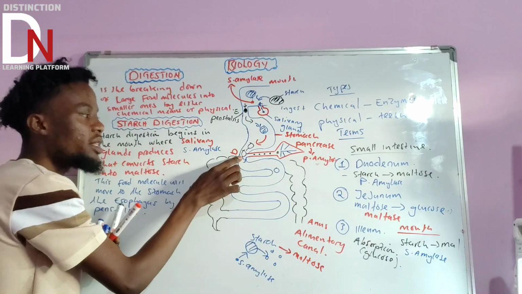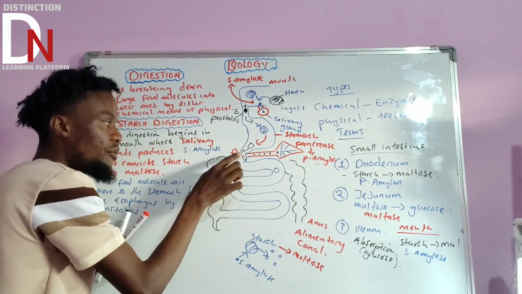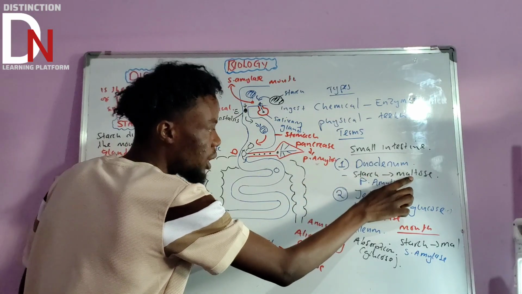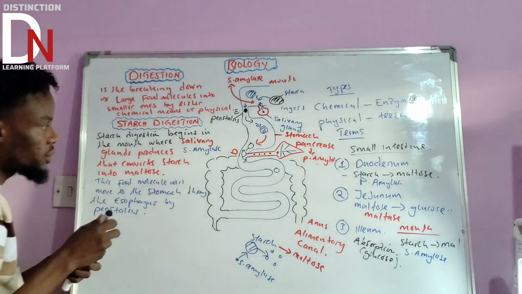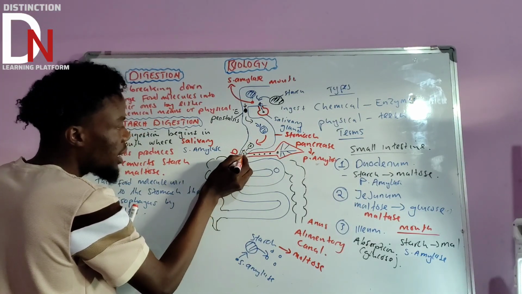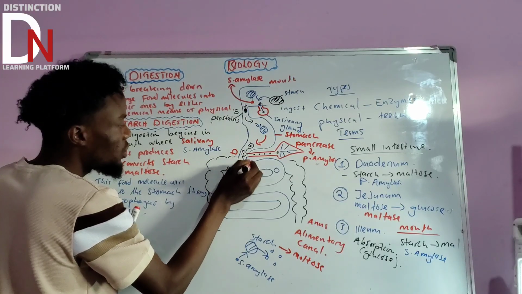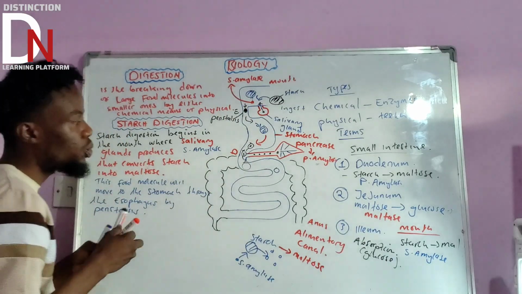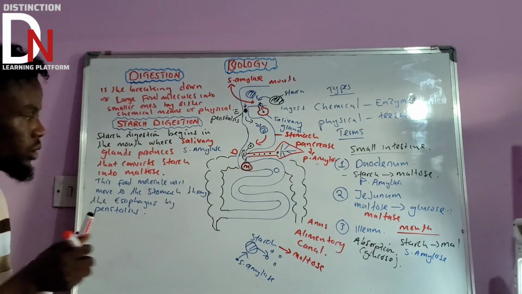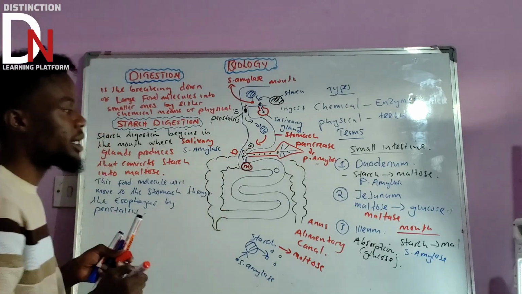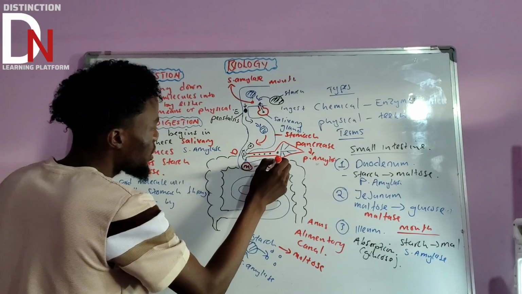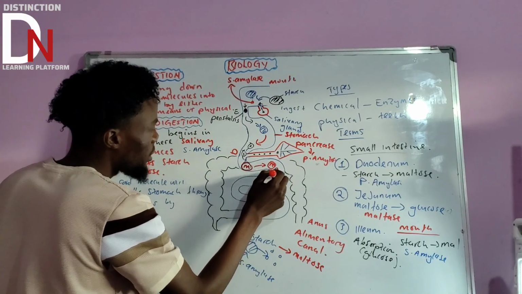and it will find this food molecule, this starch. If it finds this starch, what do you think is going to happen? The starch will be converted into maltose. So let's just say S for starch. The moment pancreatic amylase comes here, this starch will be converted into M, which is maltose. There will be this conversion because of pancreatic amylase. Now this maltose will continue its journey like that.